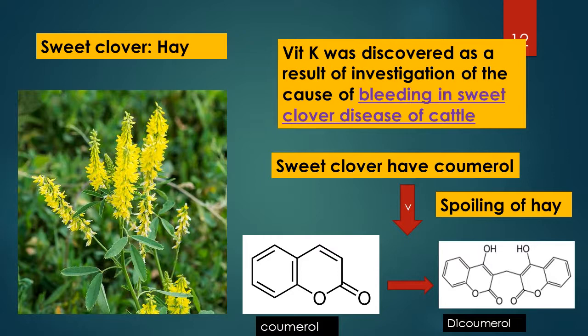So during identification of the cause of this bleeding in cattle, vitamin K was first discovered, and it was found out that this dicoumarol inhibited the vitamin K cycle by competitively inhibiting the action of vitamin K, and because of deficiency of vitamin K, no clotting process occurred, and this caused bleeding in cattle.